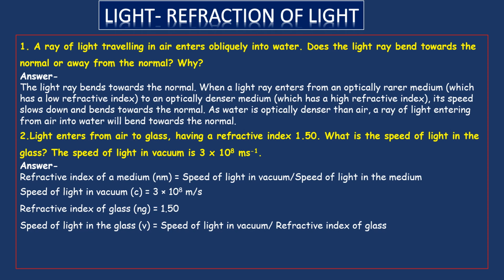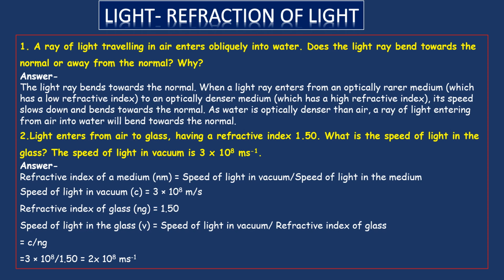Now c upon n_g is equal to 3 into 10 power 8 upon 1.50. That gives you 2 times 10 power 8 meters per second. Now we calculated speed of light in the glass, that is 2 into 10 power 8 meters per second.